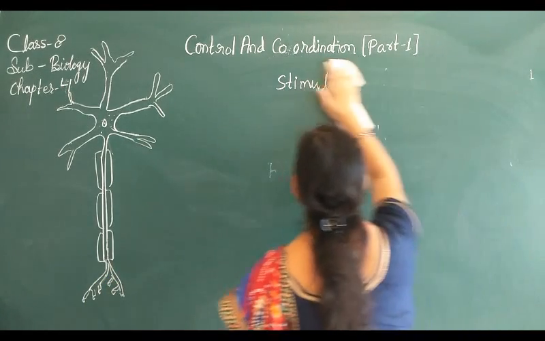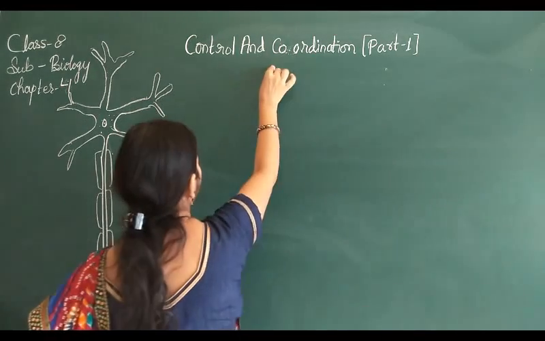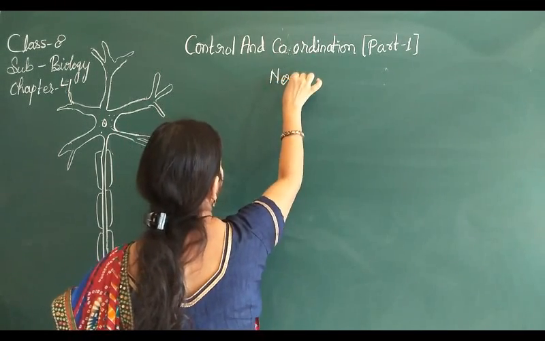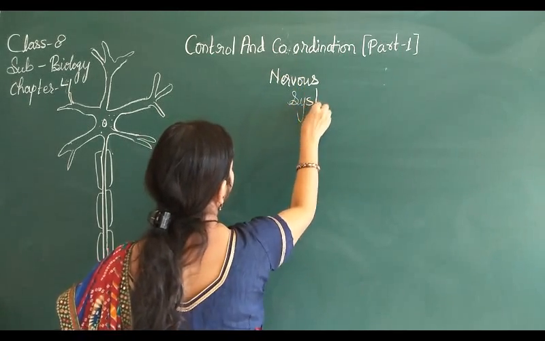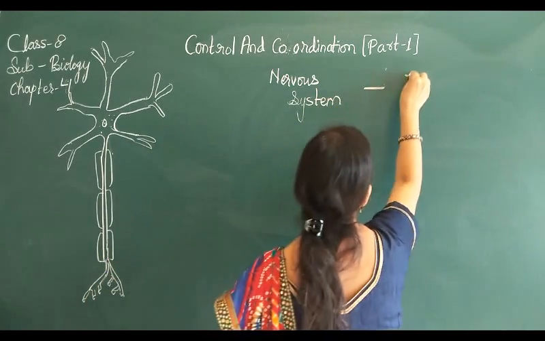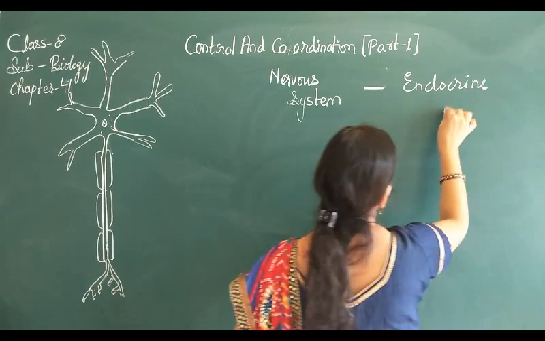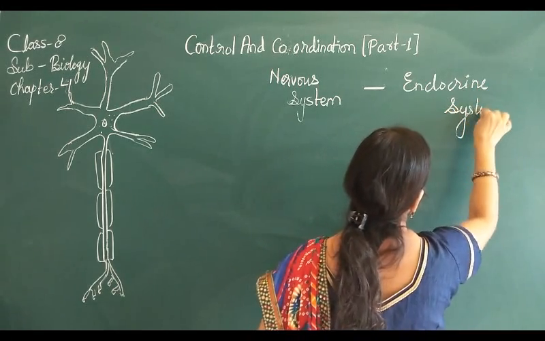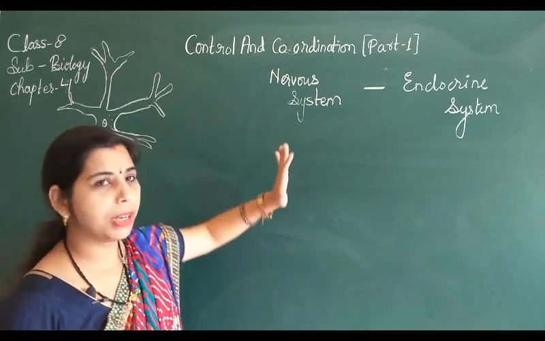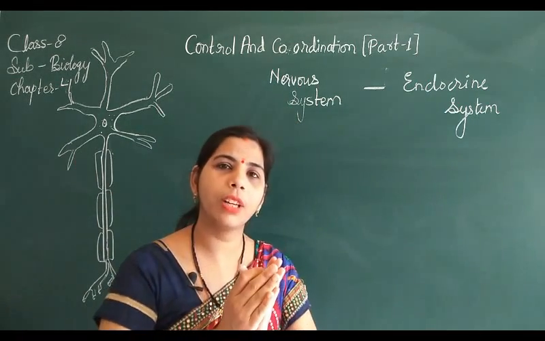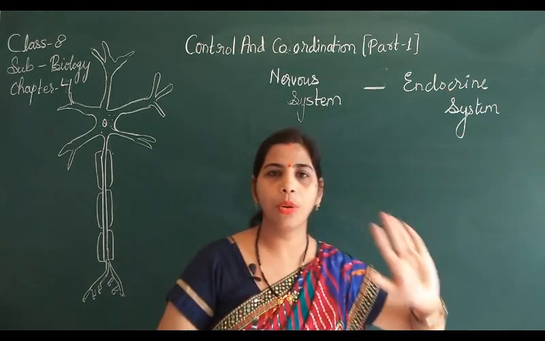These control systems are known as the nervous system and the endocrine system. That means to show the responses, we have a complete system in our body, they coordinate and perform together. So first is the nervous system, second is the endocrine system.